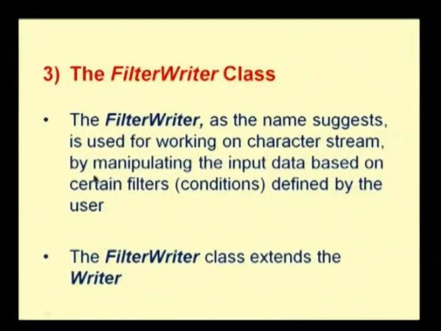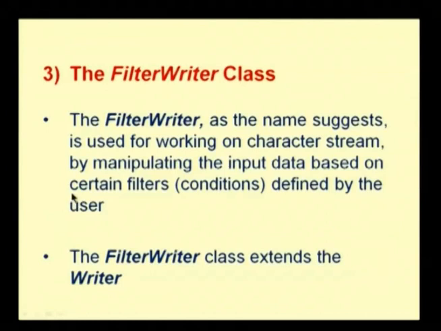Next is the FilterWriter. We have already seen this in all the filtered streams. FilterWriter, as the name suggests, is used for working on character streams by manipulating the input data based on certain filters or conditions defined by the user.